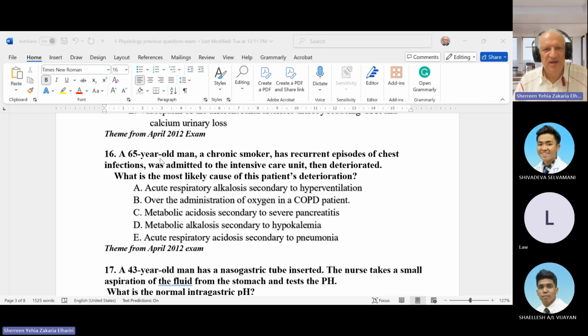Easy. A 65-year-old man, chronic smoker, has recurrent episodes of chest infection and was admitted to ICU. He then deteriorated. What was the most likely cause of this patient's deterioration? Of course, one of the big mistakes we make is that when the patient has a head injury, we don't give him a high dose of oxygen, because one of the causes of stimulation of his respiration is carbon dioxide. So what do you expect the answer here? Anyone?